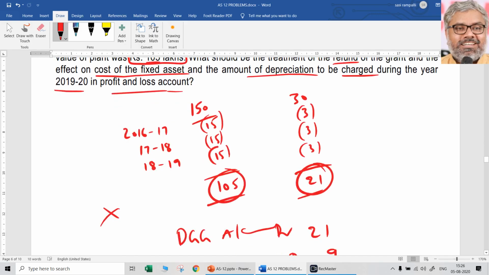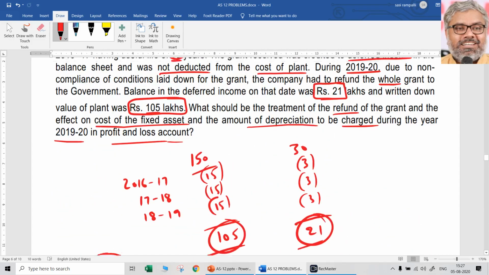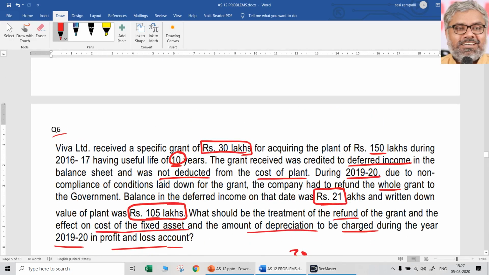Hence, the cost of the fixed asset will not be affected. Depreciation will not be affected also. When the cost of the fixed asset is not affected, how will depreciation be affected? It will not be affected also. These 2 points have to be written separately, as they are theory points. For that you will get 2 marks, and for the calculations and showing the journal entry, you will get the remaining marks. So this is a possible examination question.